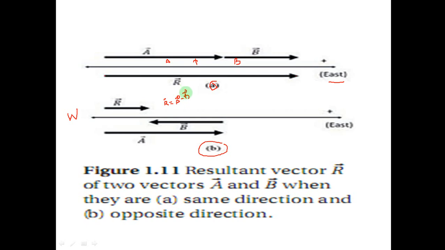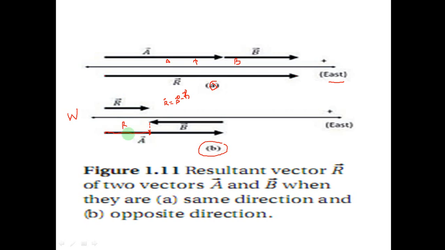From vector A, which is here, when you subtract this vector, what is left is this one. What is left is this vector. This vector is the resultant vector, which is represented here with an arrow. This is the resultant vector, because A minus B is this one.